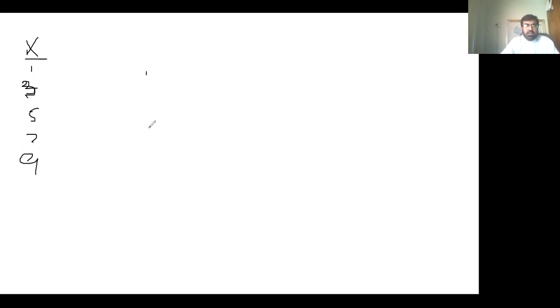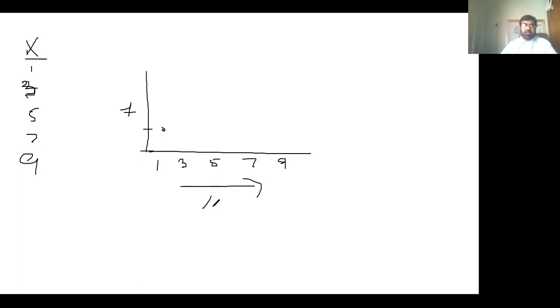The reason is, if we plot these values on the curve, the frequency of each value is equal to 1. This is the frequency, and these are the observations, the x. There is no value which has a frequency of more than 1.